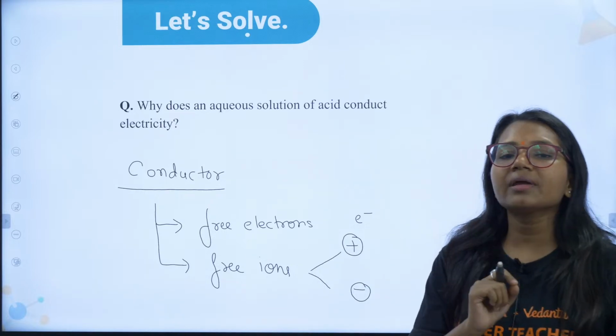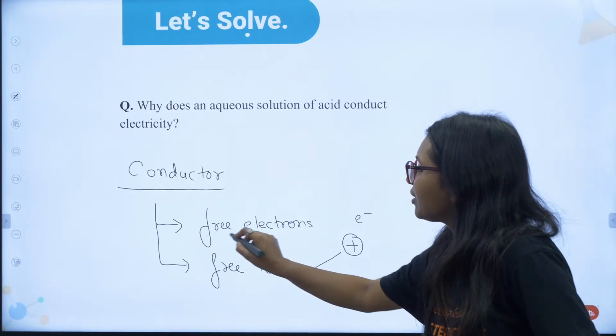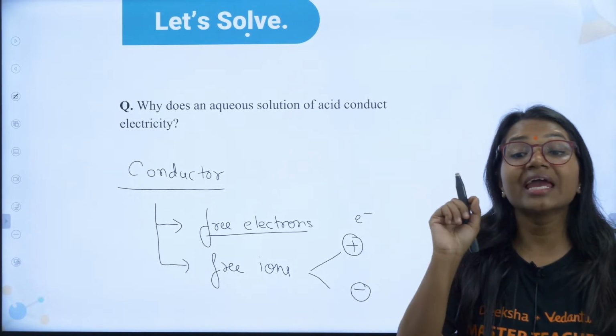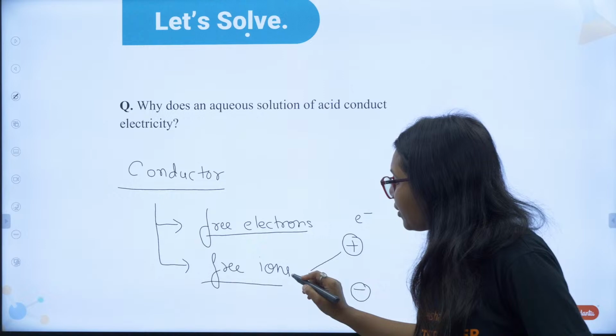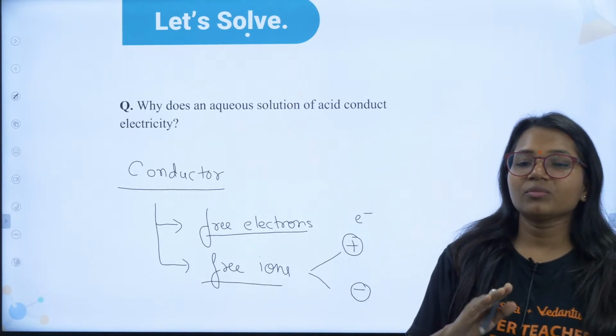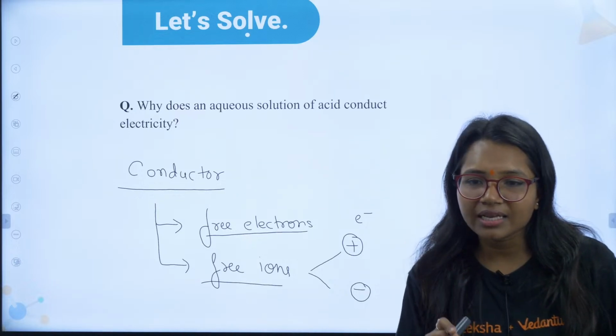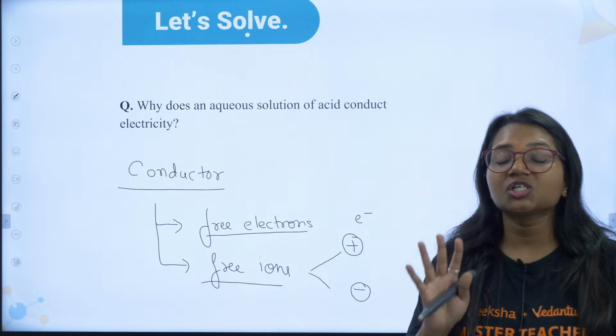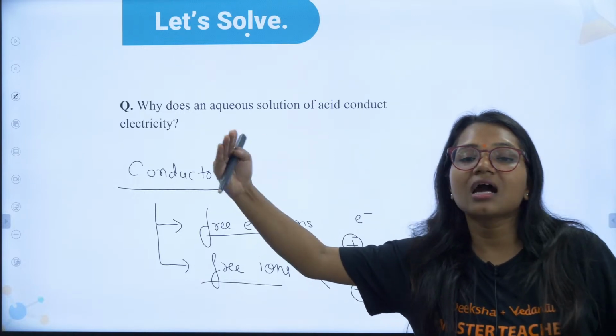For a compound to be a conductor, either you need free electrons because it is also a negative charge, or you need free ions because they are also either positive or negative. Any compound which contains charged particles carries the current.